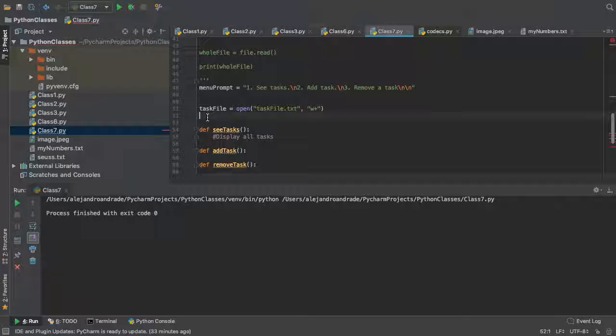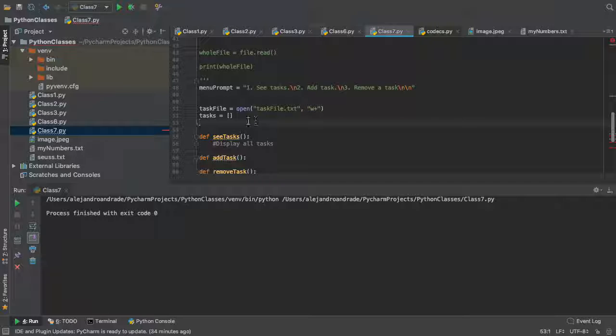I want to put it into a data structure. What's a data structure? It's something that you store your data in, right? So let's create our tasks. Do you want it to be a list? Yeah, let's make it a list. It's an empty list at the beginning. So we have a task file, we open the task file, and we want to get our tasks, right?